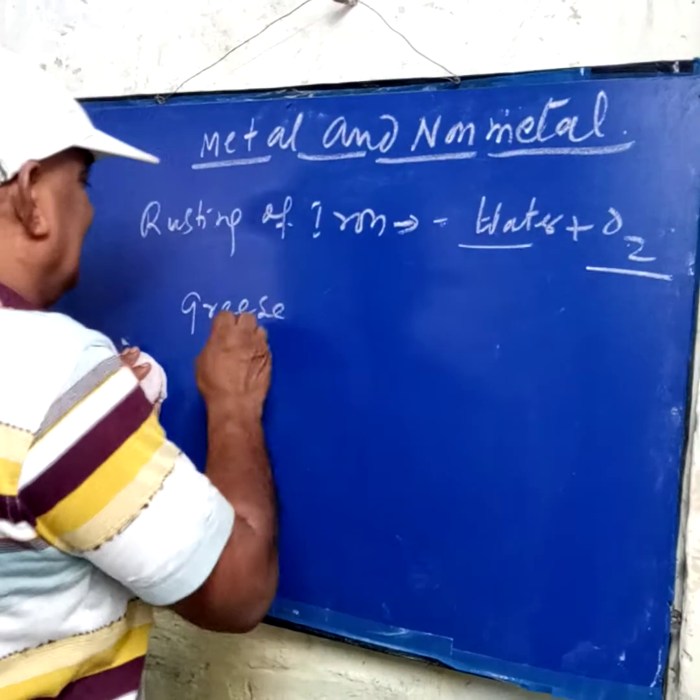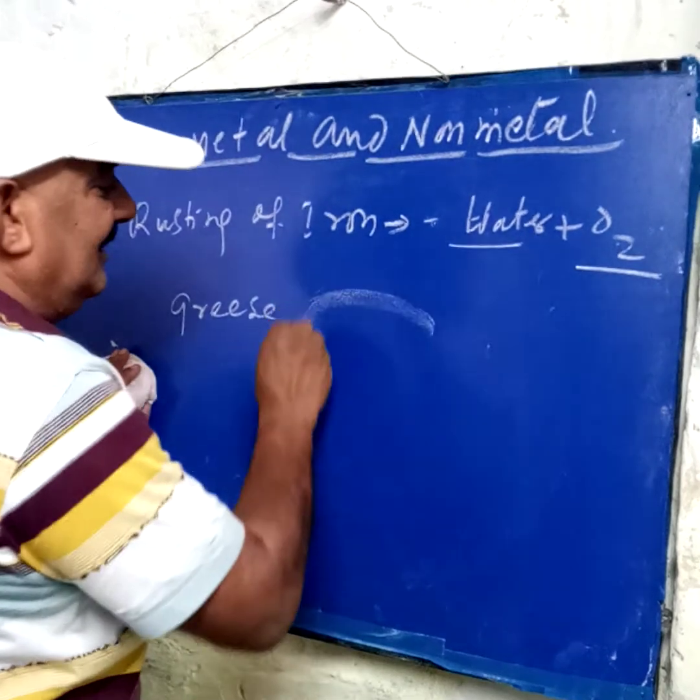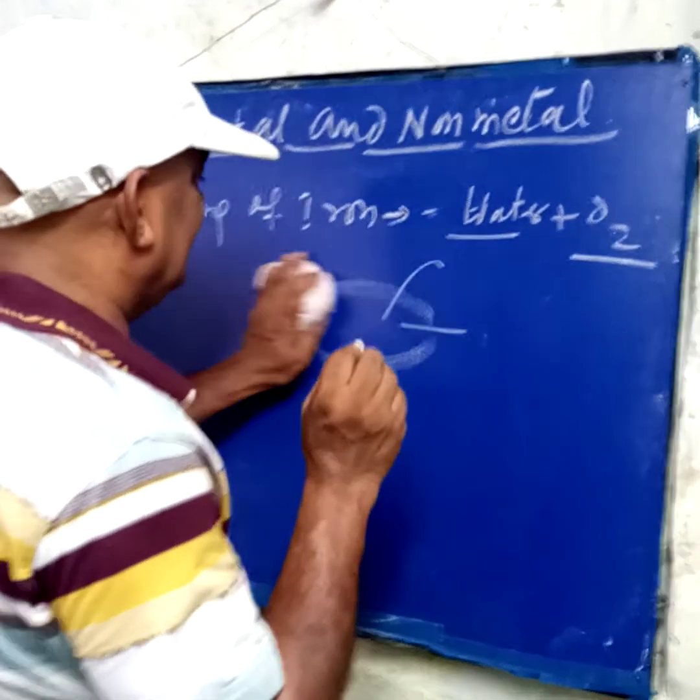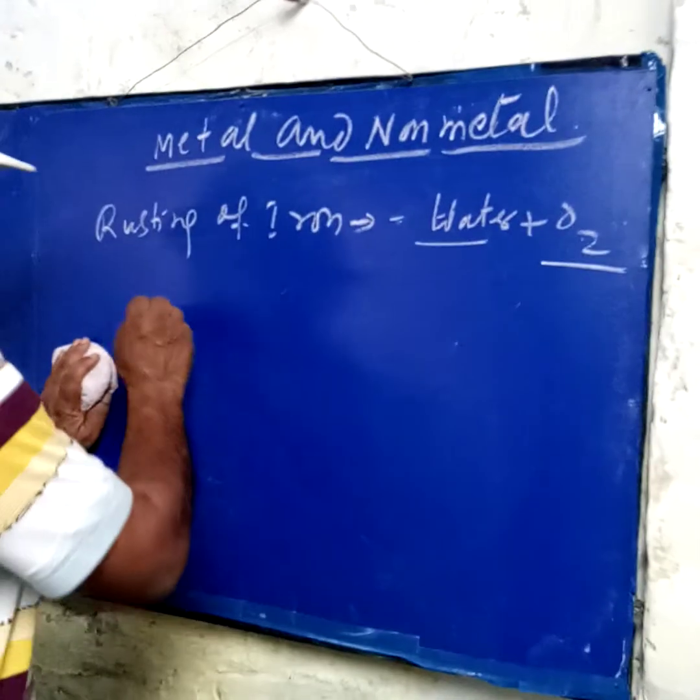Iron thing, we will grease it. Then what happens? When grease is there, then water does not come in contact with the iron, and it saves it from rusting. The third thing is greasing. Third